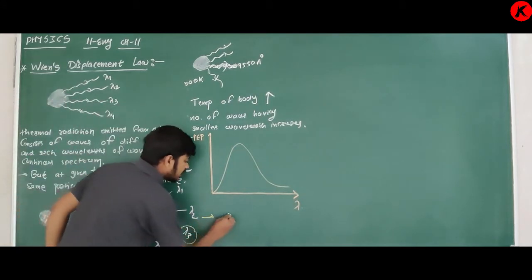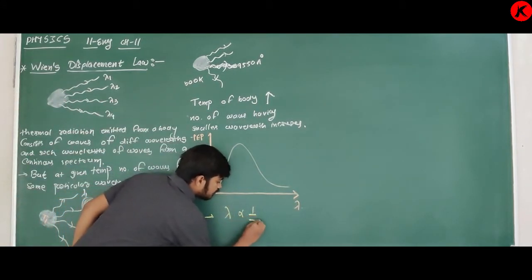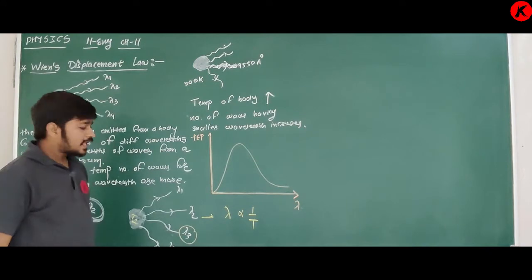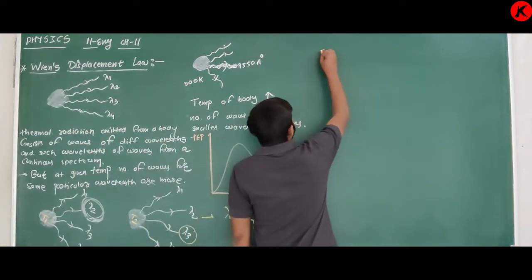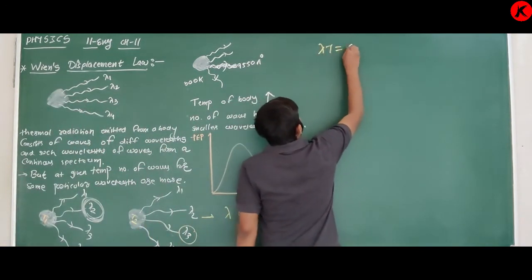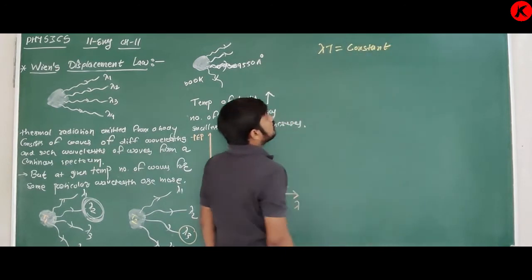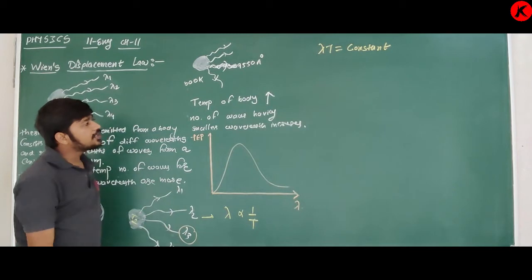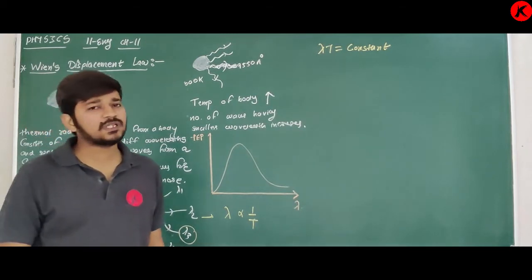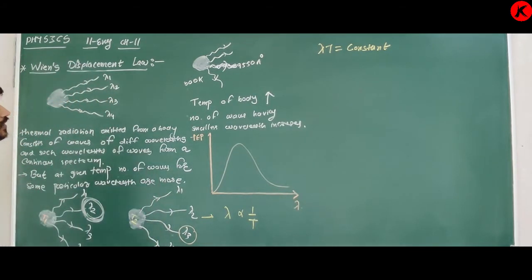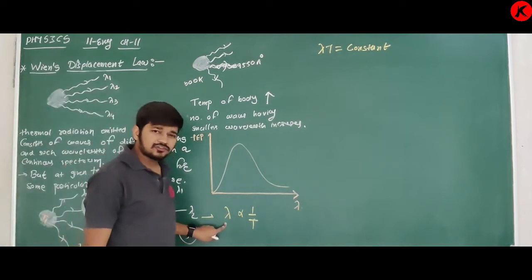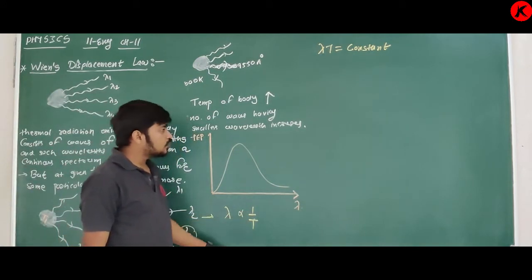We can write lambda is proportional to 1 upon T, and from this we can write lambda into T is equal to a constant. It is called Wien's displacement law.